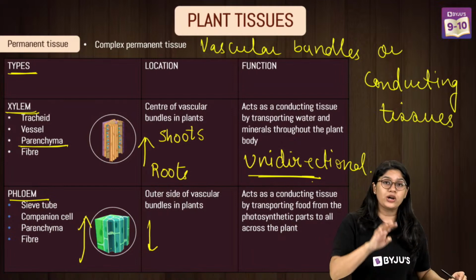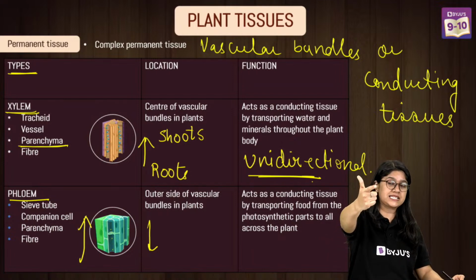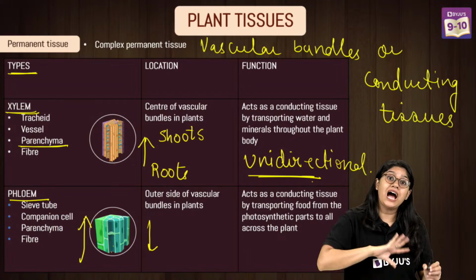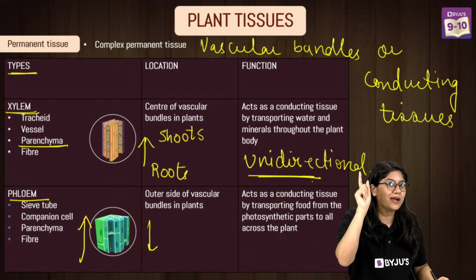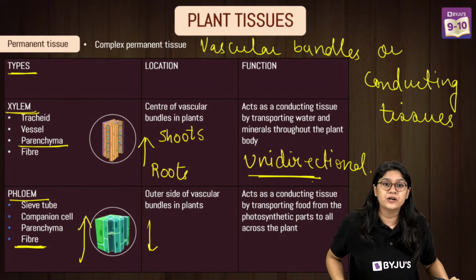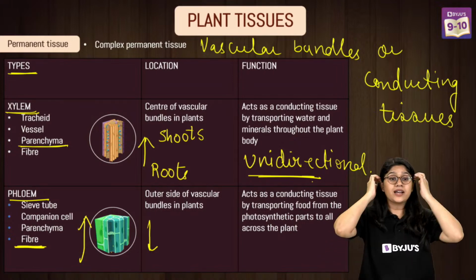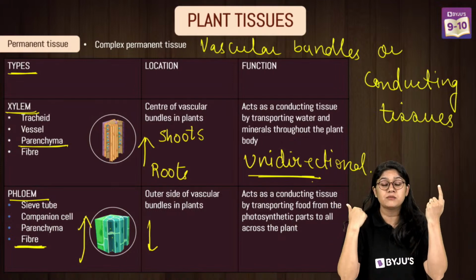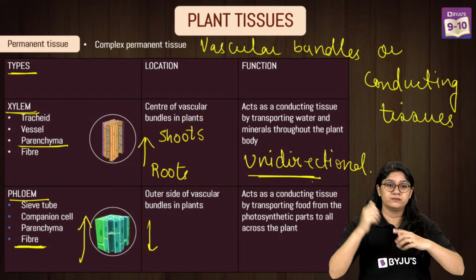And the phloem has four important components: sieve tubes, companion cells, phloem parenchyma and phloem fiber. All are living in the case of phloem, and only one is dead, which is the phloem fiber. Everyone. Anish, I've just explained. Phloem is considered bidirectional because the movement of food occurs in both directions.